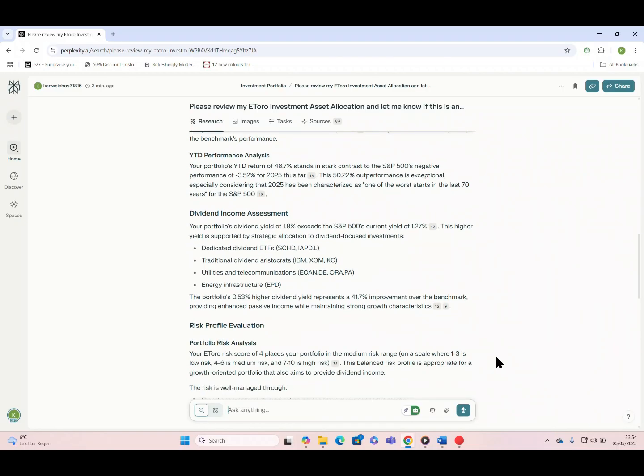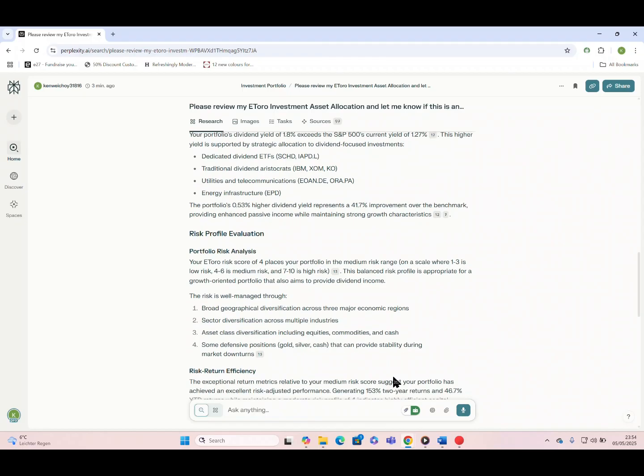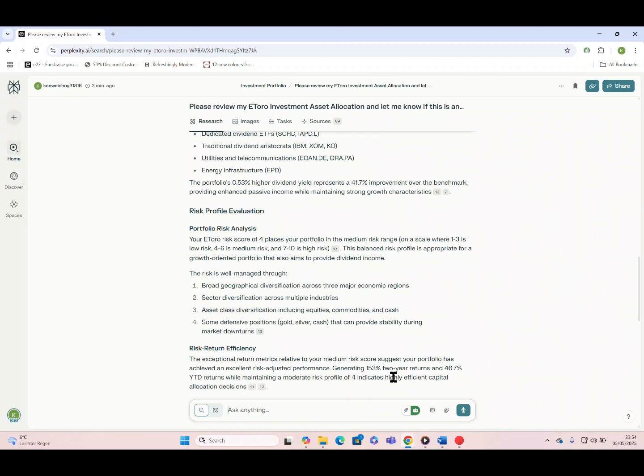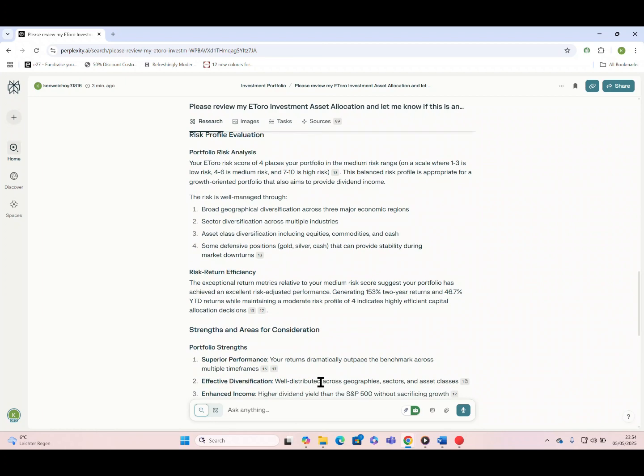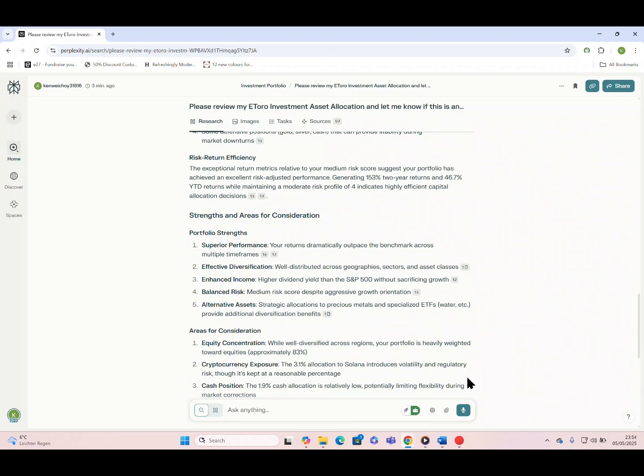Moving on, Perplexity also notes that my portfolio's average dividend yield is 1.8%, which is not only higher than the S&P 500's 1.27% but also excellent for a high-growth portfolio. Maintaining this level of income while achieving such strong capital gains and keeping my risk score at 4, right in the moderate range, is an unusual and very positive combination. Perplexity then goes on to go through the strengths of my portfolio, as well as make recommendations for improvements. I'm really pleased with the results of this analysis.